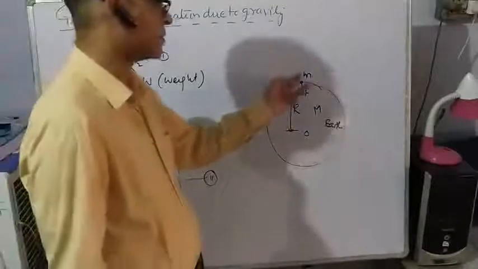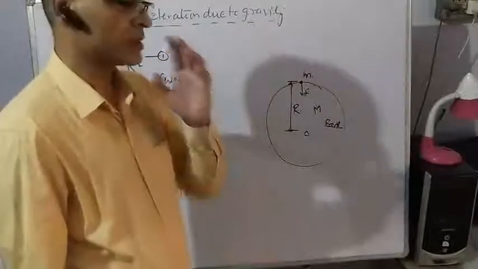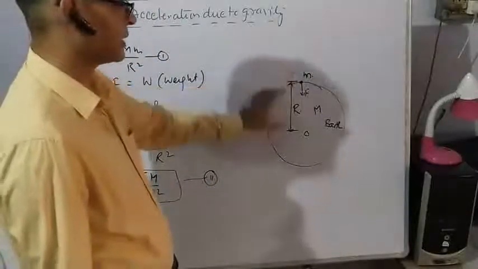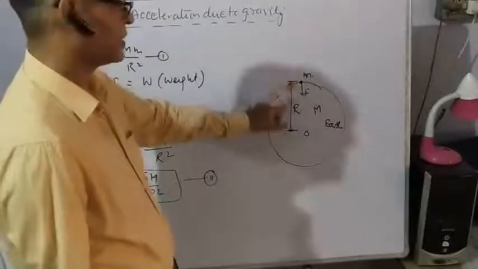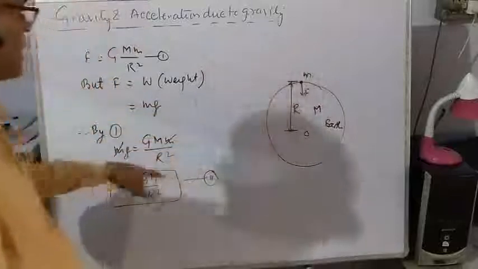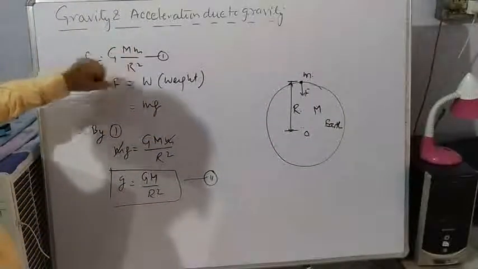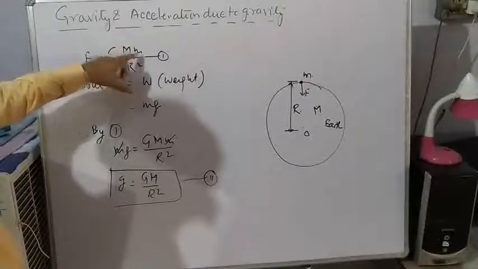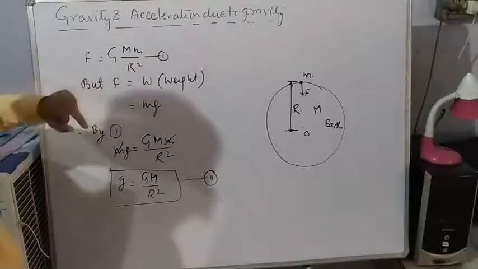Since the size of this particle is very small with respect to the size of the Earth, the distance between the particle and the Earth is equal to the radius of the Earth. So this particle is experiencing gravitational force G M m by R square. I suppose you are understanding the terms: M mass of the Earth, small m mass of the particle or body, R radius of the Earth.